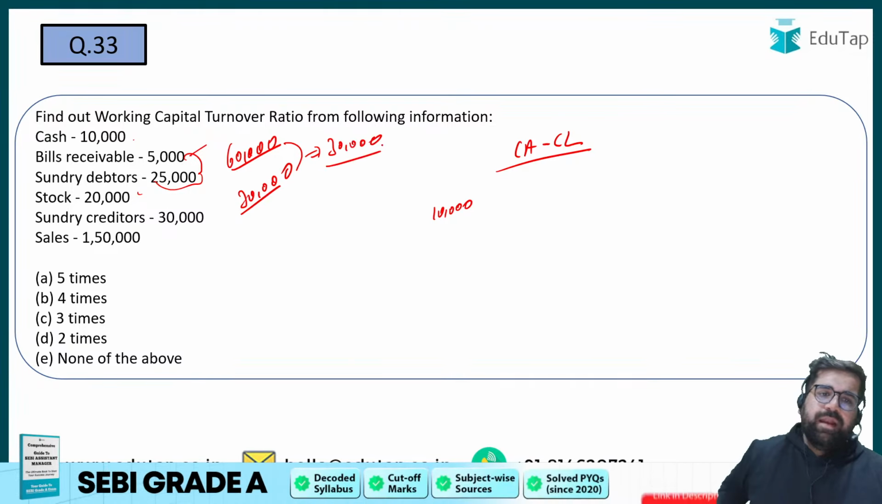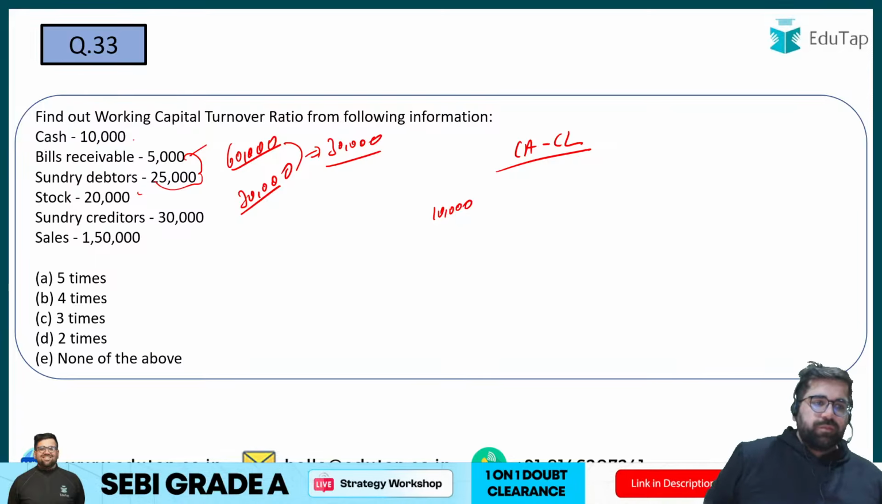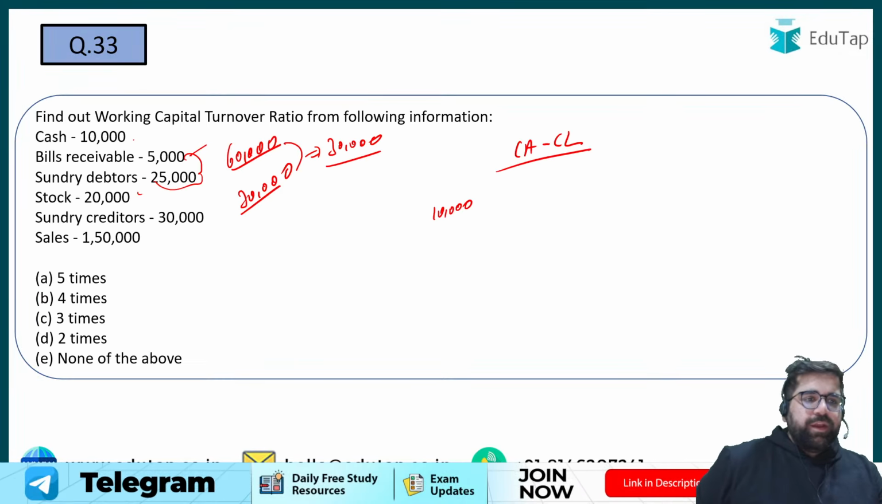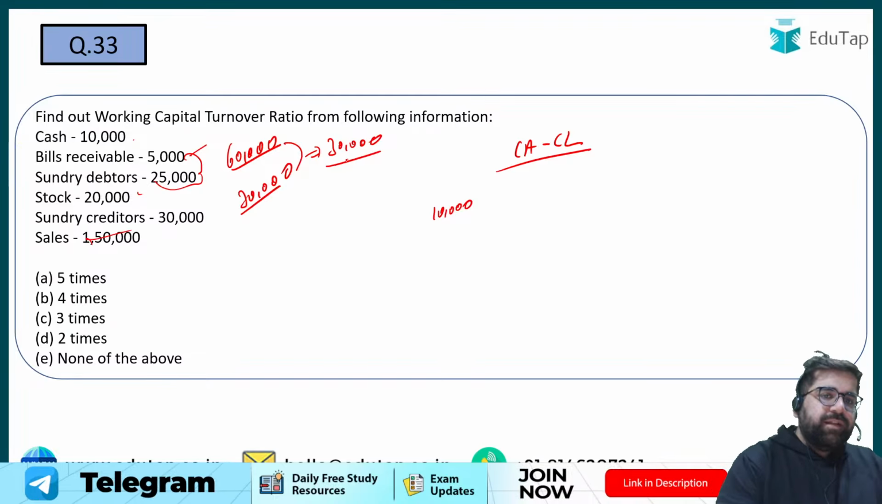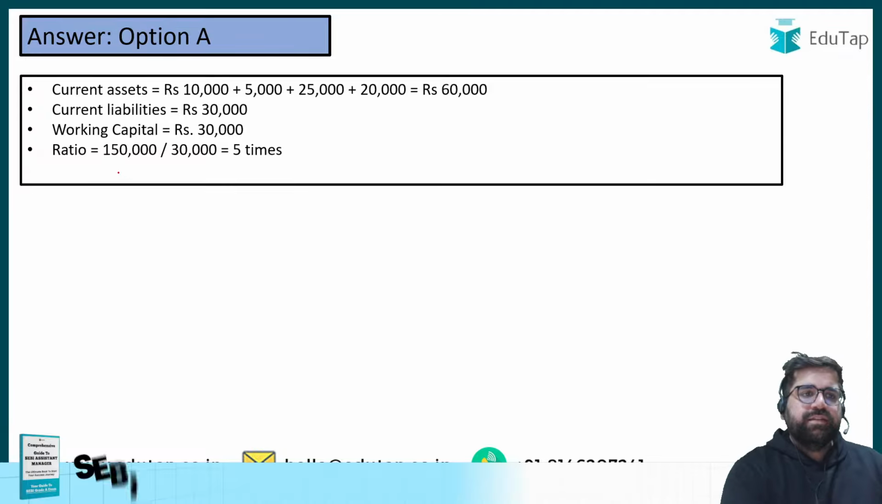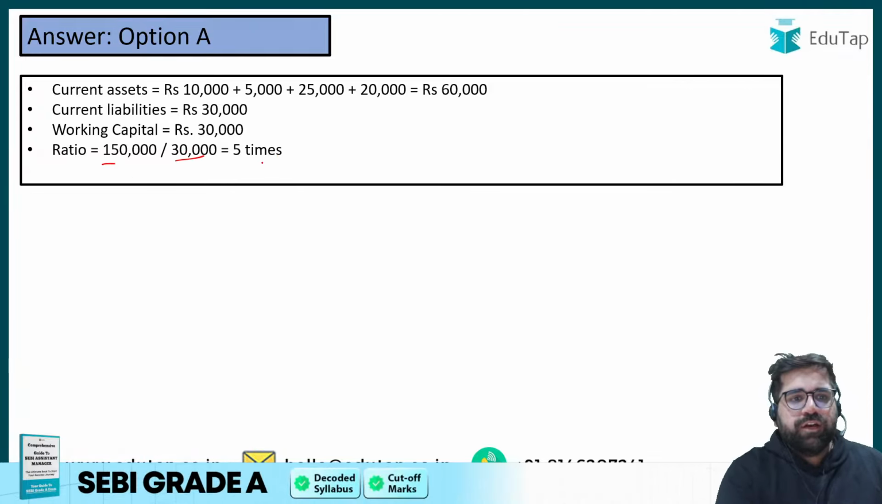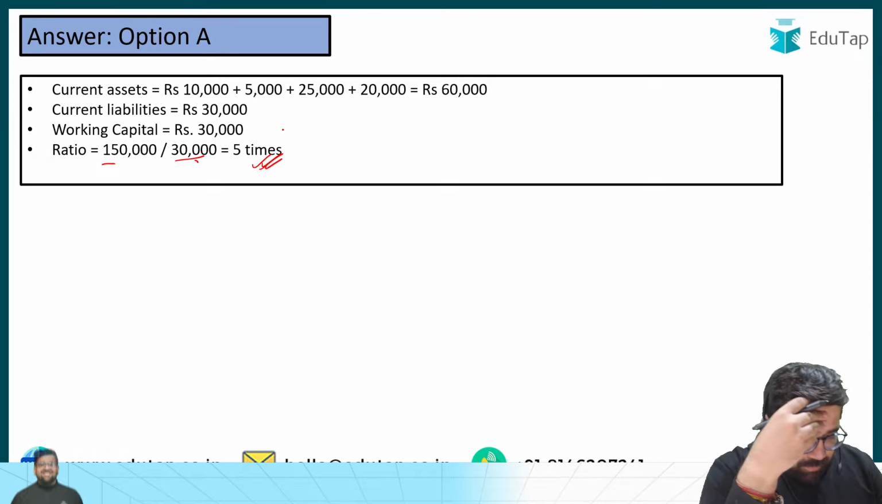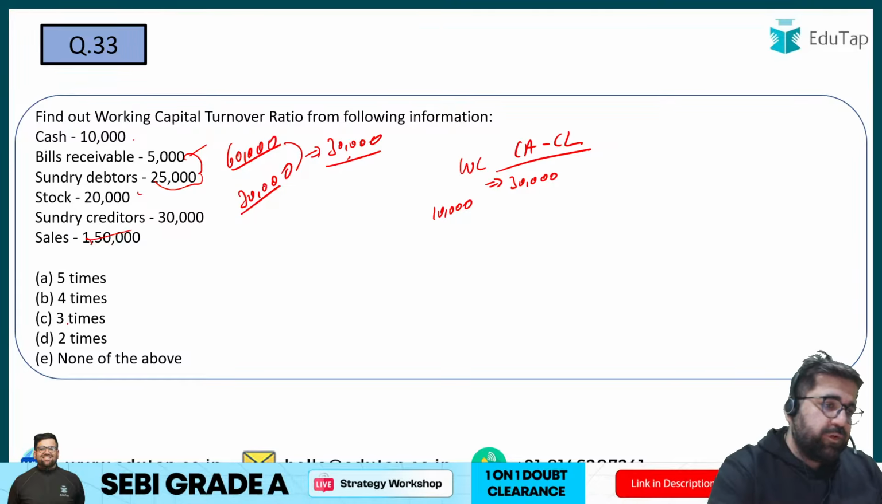Now you have working capital turnover ratio. What will be the answer? D. Working capital turnover ratio. Yes, the answer will be A only, right? 1,50,000 divided by 30. So your working capital came out as what? 30,000 only, right? Now your working capital turnover ratio is what? Sales divided by working capital. So your working capital is 30,000. 1,50,000 divided by 30 will give you 5 times only. I don't know what logic you are using for calculating 2.